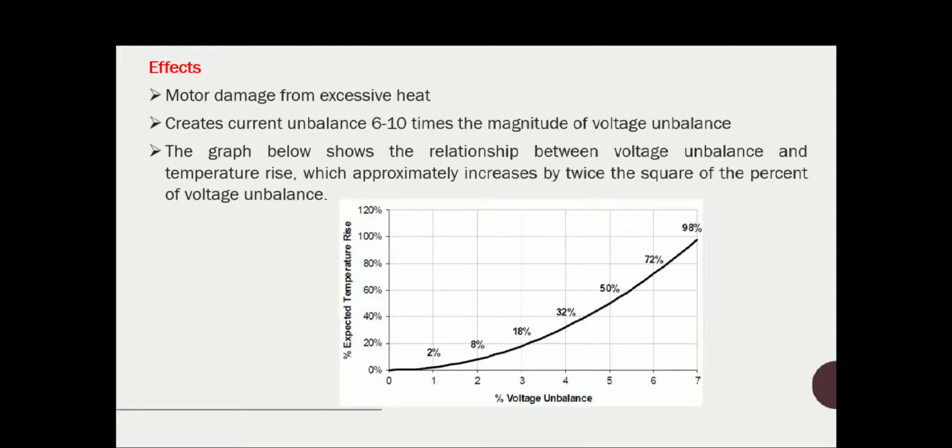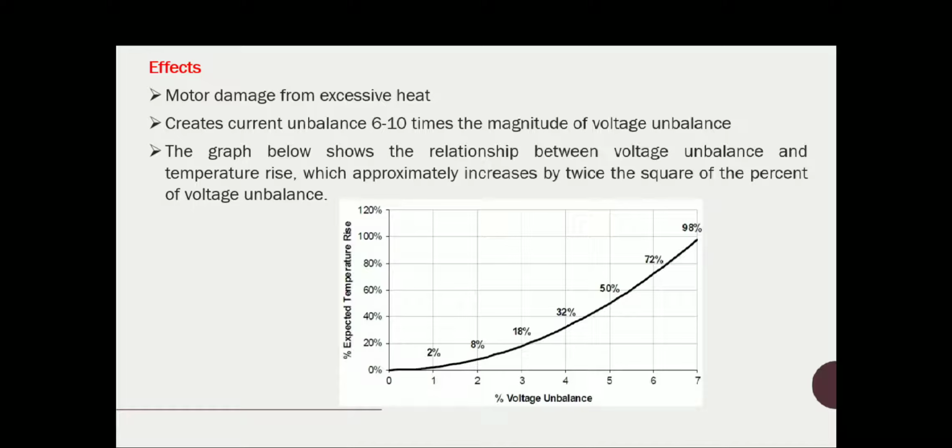And what are the effects of this voltage unbalance? Motor damage from excessive heat. Excessive heat due to this unbalance in the voltage may damage the motor connected to the system. And it creates a current unbalance 6 to 10 times the magnitude of the voltage unbalance. If there is a voltage unbalance in your system, it will create a 6 to 10 times greater current unbalance in your system.